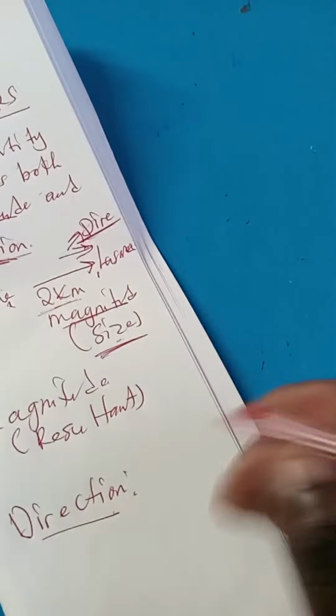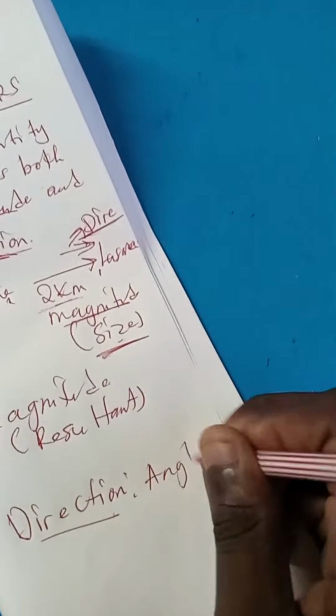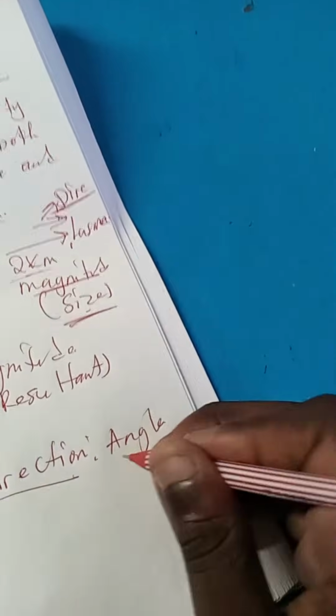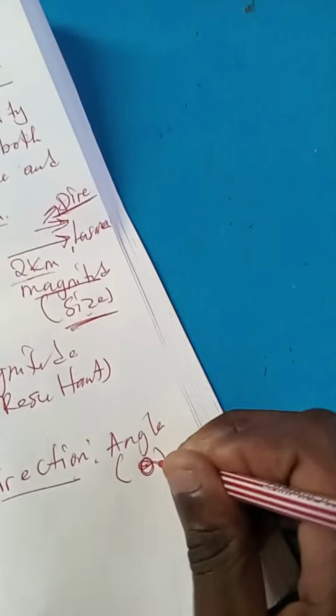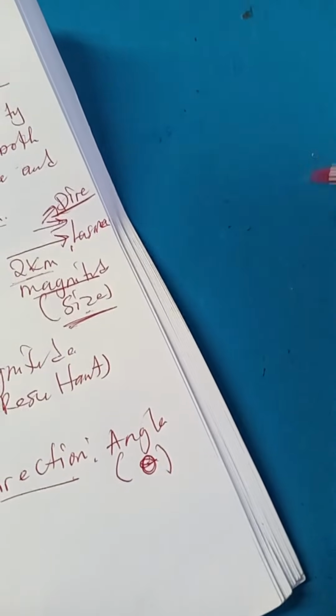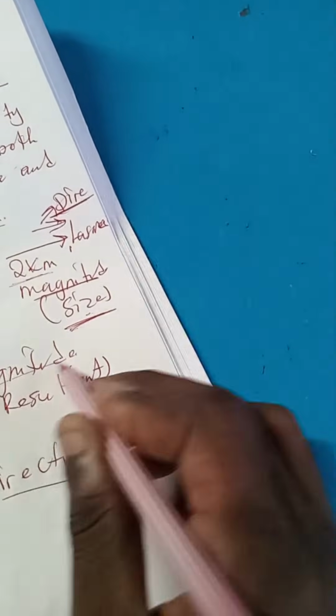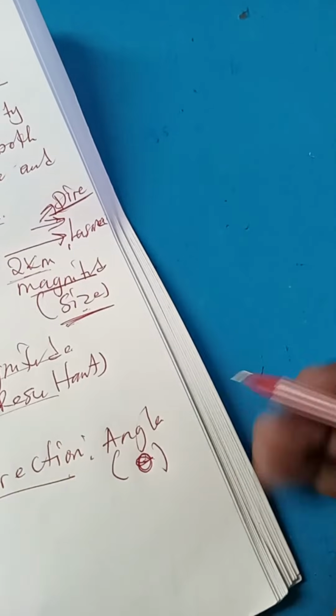This angle is denoted by theta. Now, how do you find the magnitude of the resultant?